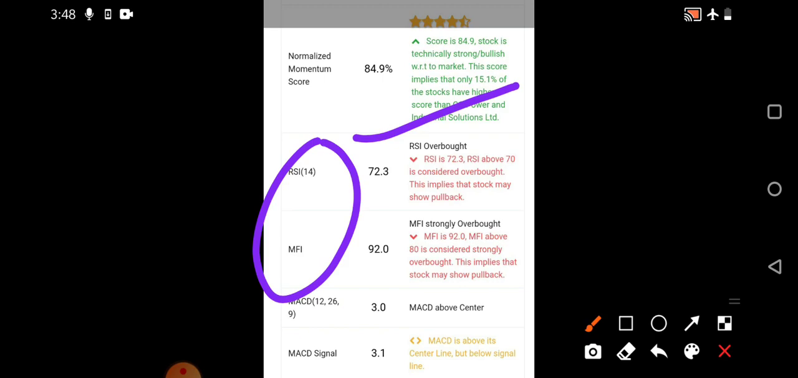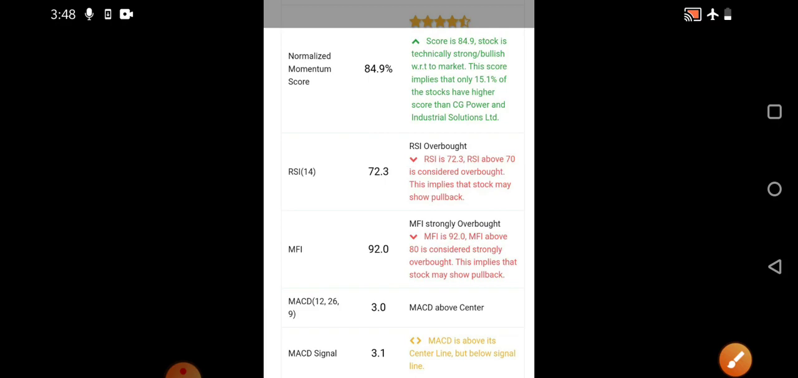Okay, so generally we know that 80 above is called overbought, and same RSI also, sorry, 70 above is called overbought, and 30 below is called oversold. Whenever any stock approaches overbought, a possible pullback will happen, and from oversold, a reversal will happen. So this is not 100% confirmation. It is just a confirmation on an indicator basis. Okay, so now we'll move on to the technical charts,